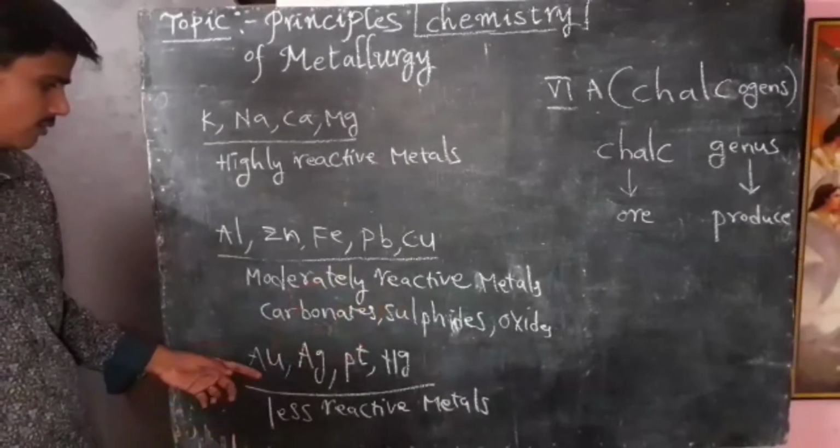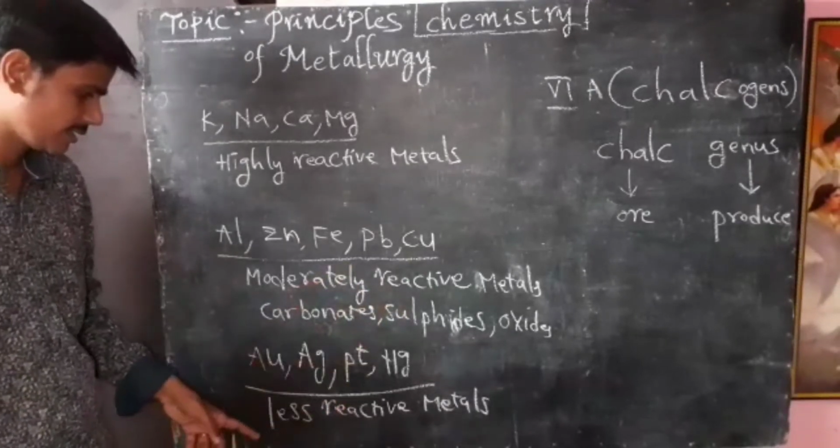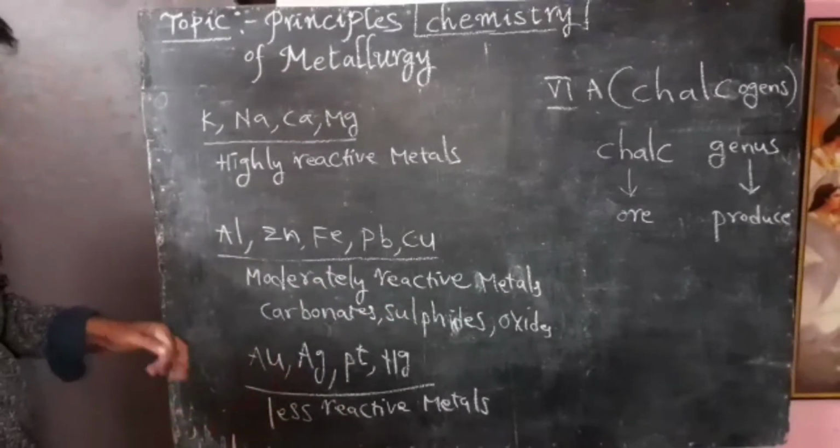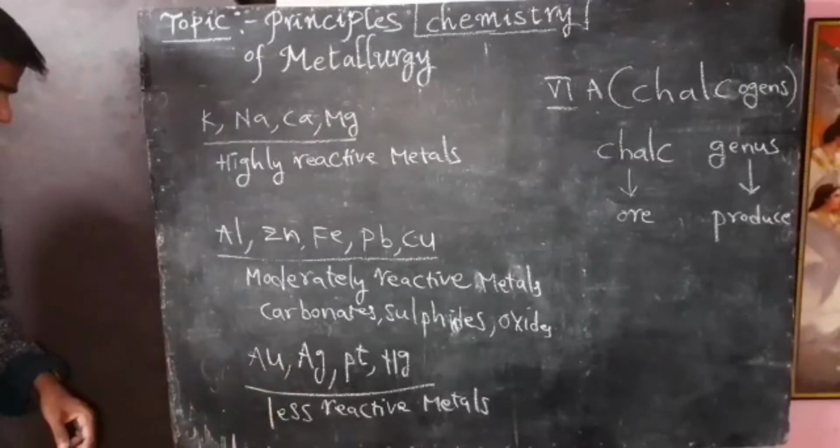Potassium, sodium, calcium and magnesium are highly reactive and never available in free state. Gold, silver, platinum and mercury are less reactive metals, which are available in nature in the free state, because they are less reactive.